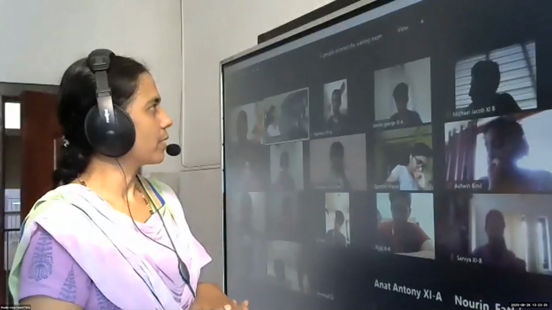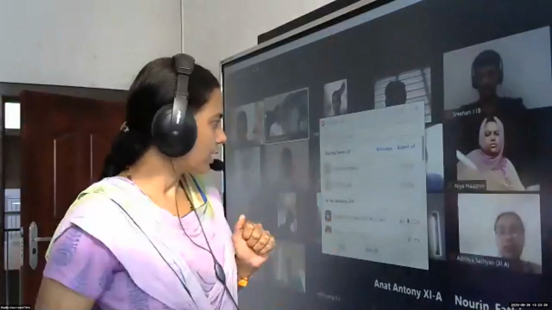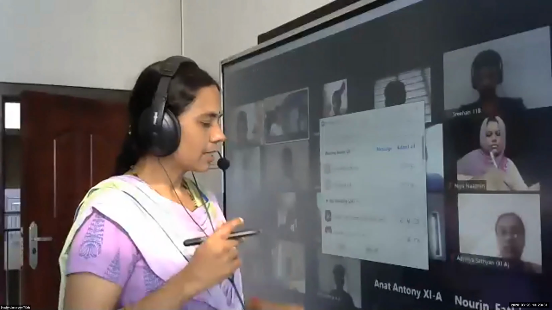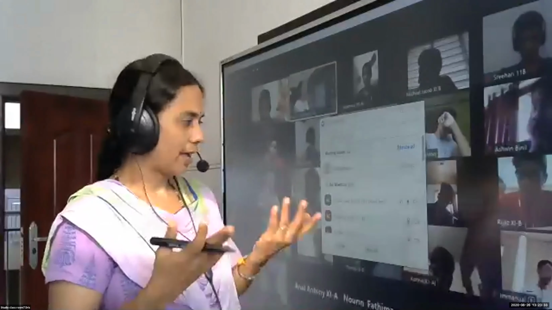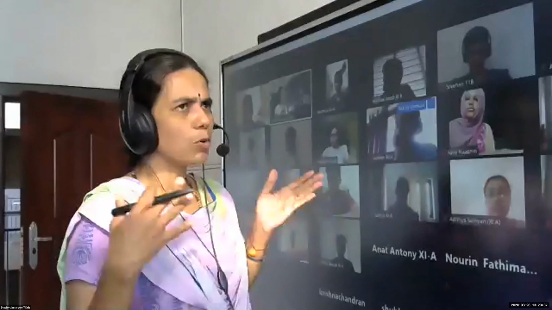This calculus was given by Isaac Newton. He introduced it. Now here we are going to learn about limits and derivatives. There is a connection between limits and derivatives. It's an important topic, and its application is in almost all the fields.